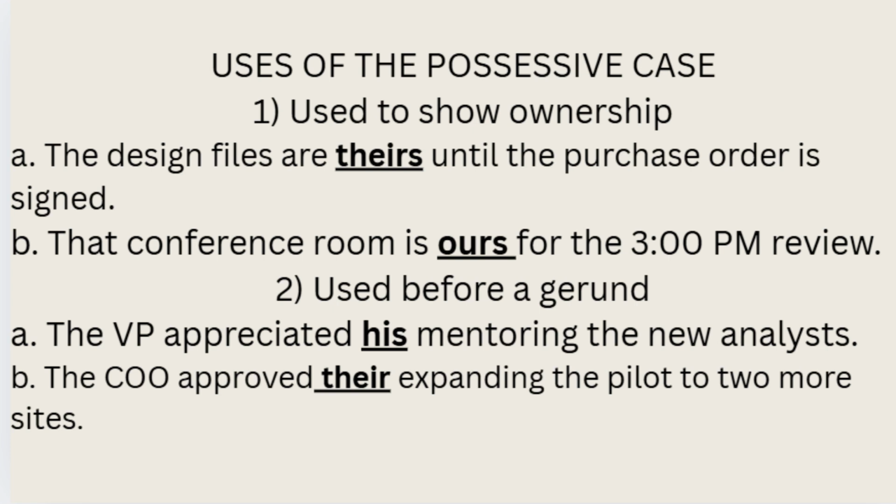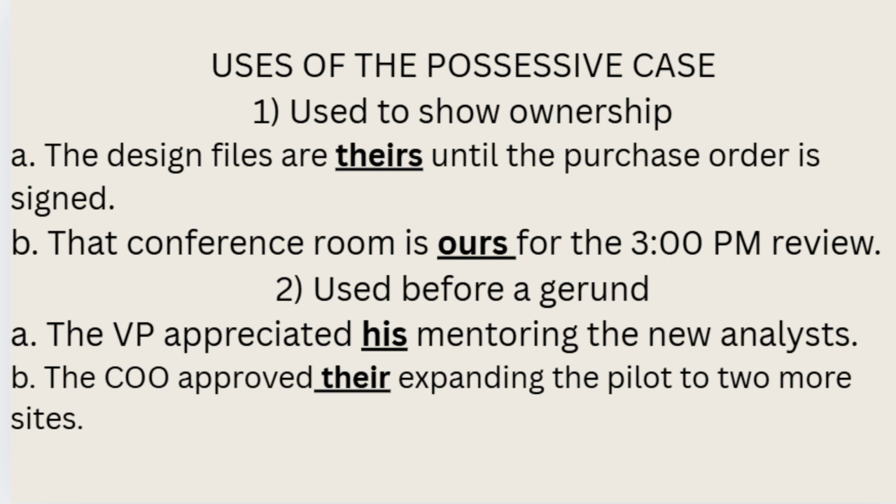Here we use independent possessives, ours, theirs, that stand alone without a following noun. Example: the design files are theirs until the purchase order is signed. Theirs marks legal or procedural ownership of the files before purchase order approval. The second example is, that conference room is ours for the 3 p.m. review. Ours asserts scheduled control of a shared resource.